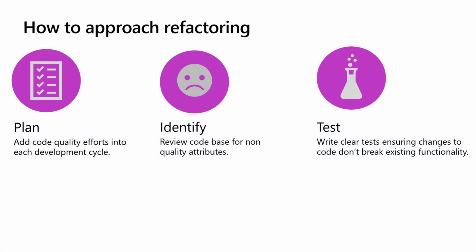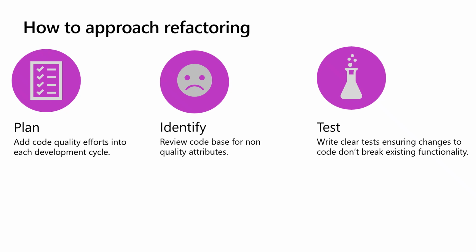Most likely when you're building out your implementation, you're delivering, you have deadlines, you have cycles you go through. Refactoring may or may not be part of that. I've seen it a lot where it's not, quite frankly, and it seems to creep up after implementation. We tend to put that on the back burner. Well, it's important to have code refactoring efforts within your implementation plan as well. So as you're planning each cycle, add some code quality efforts into each development cycle.